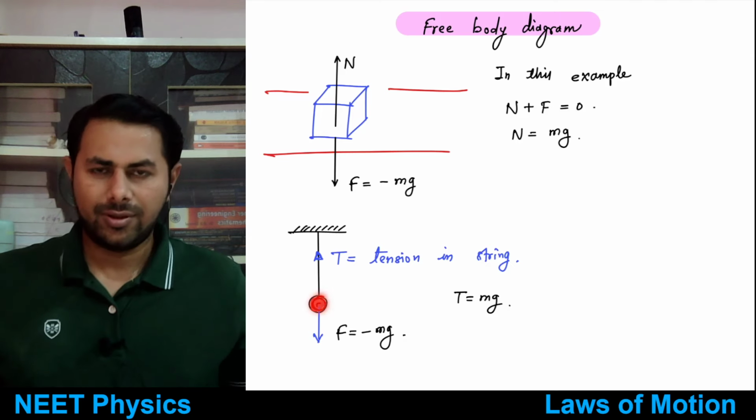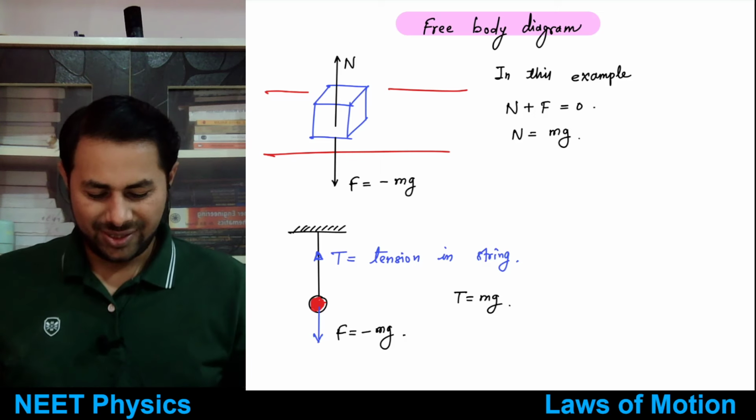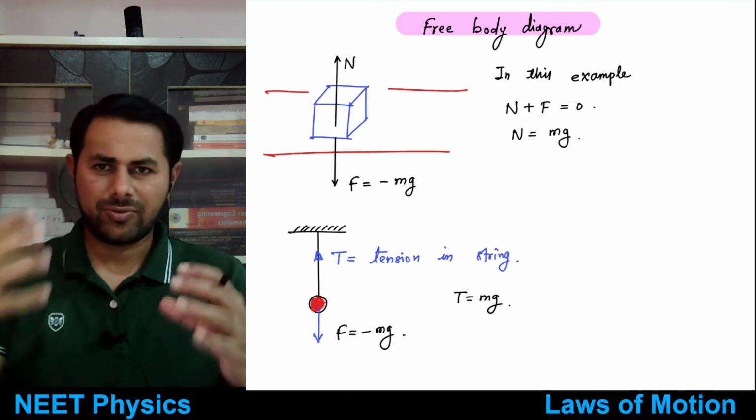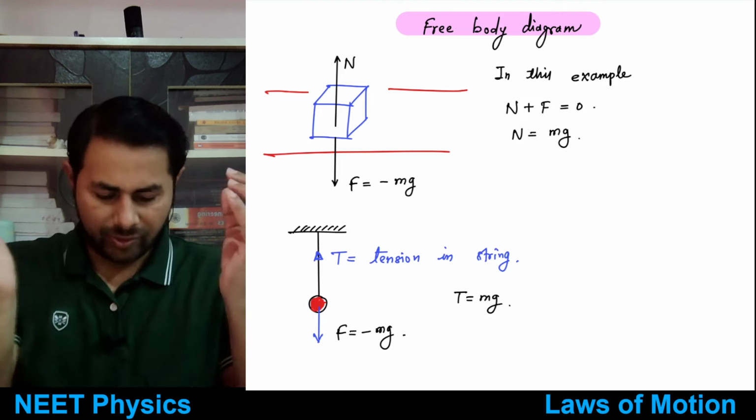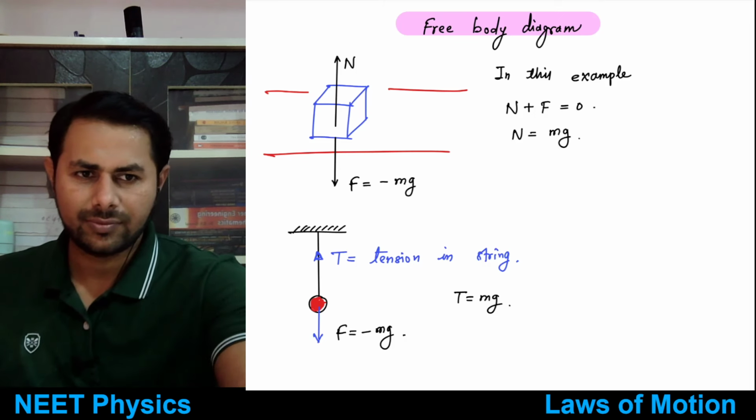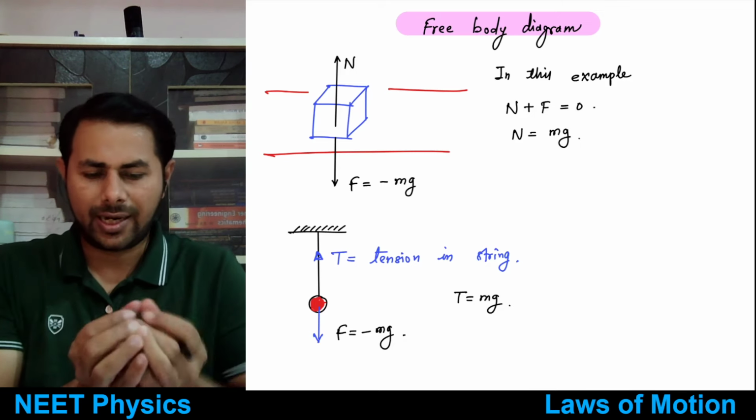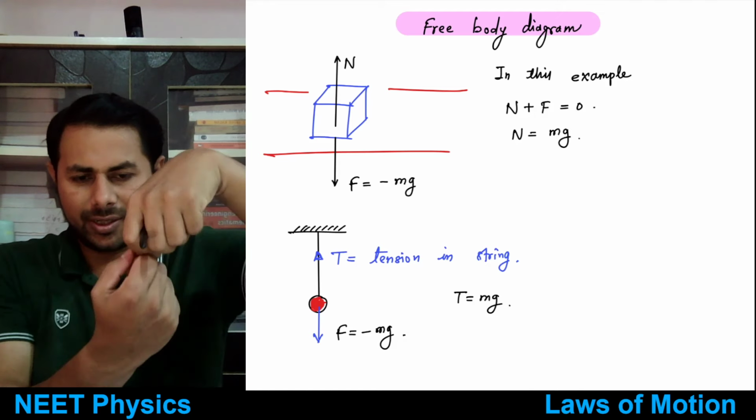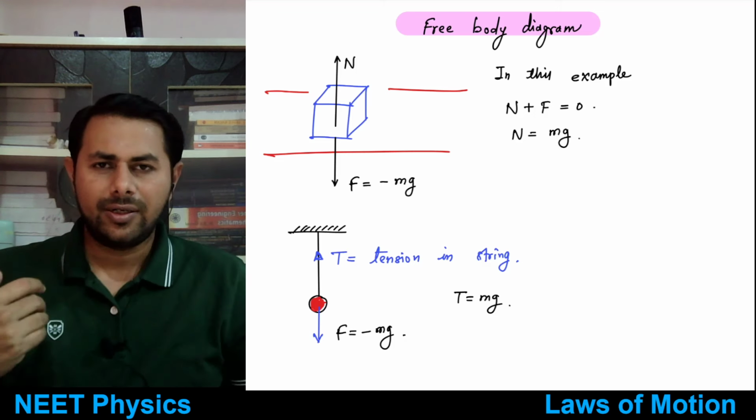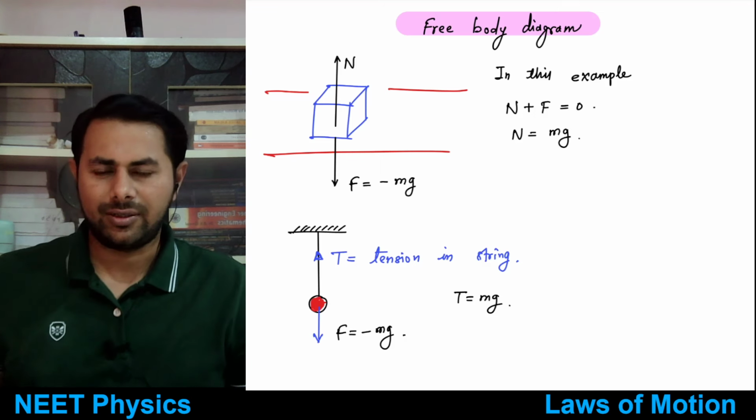because the ball doesn't seem to be moving or accelerating upwards or downwards, right? So the force must be balanced. So there is another force. So what happens is, see, the weight of that ball acts downwards, and that string, because of that weight, it gets stretched, and because of that stretching, there is a force developed in the string, and that is known as tension in the string.